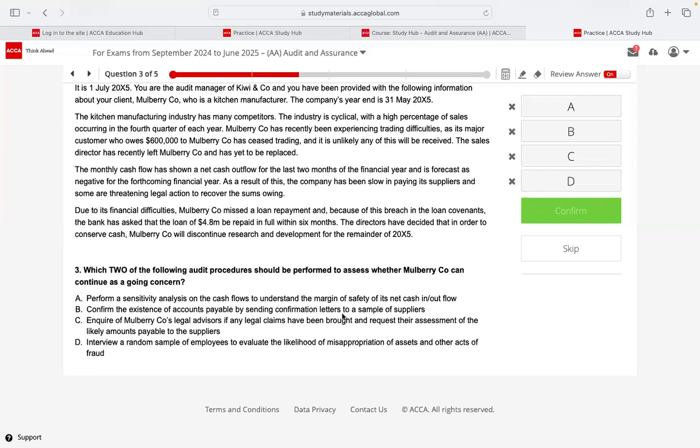Last one, interview a random sample of employees to evaluate the likelihood of misappropriation of assets and other acts of fraud. So, what is your answer, Imran?